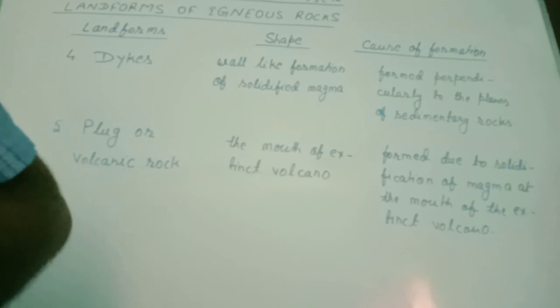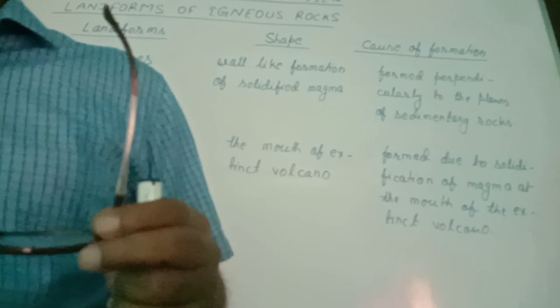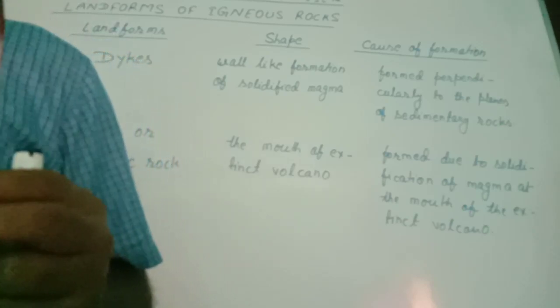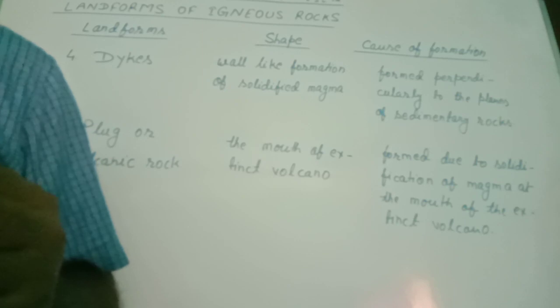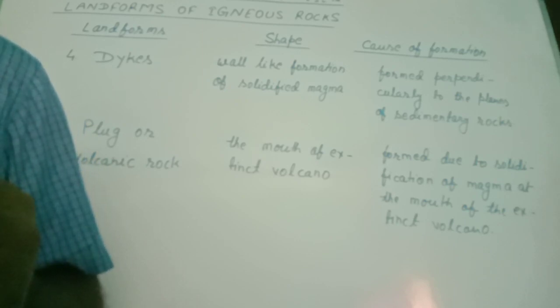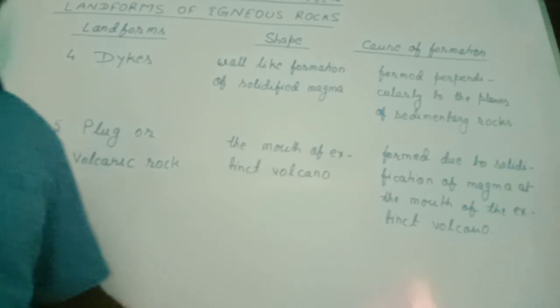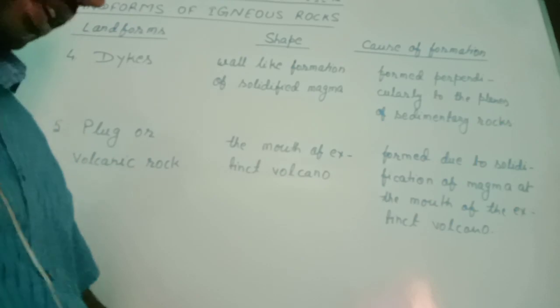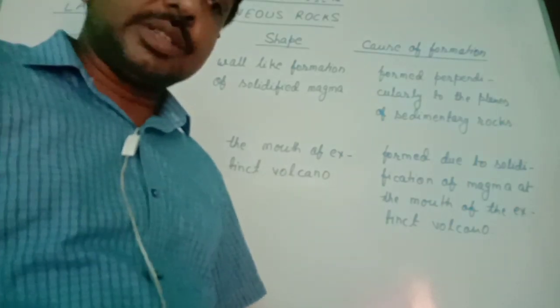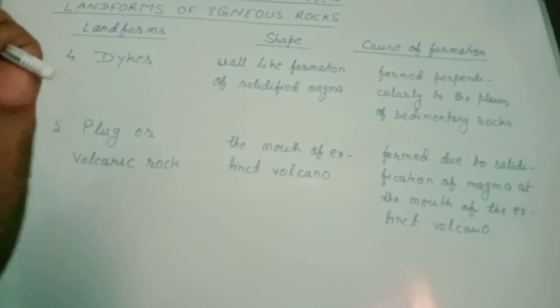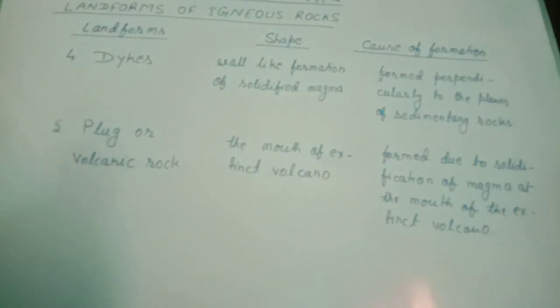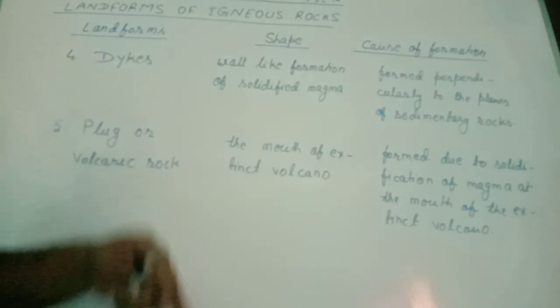First is plutonic igneous, when the solidification of magma occurs on the earth's surface, that is plutonic igneous, and when the solidification of magma occurs very deep inside the earth, that is the hypabyssal igneous. So all these 5 that I told you: first was batholith, second laccoliths, third sills, fourth dikes, and fifth plug or volcano. So the first 4 are found inside the earth's surface.